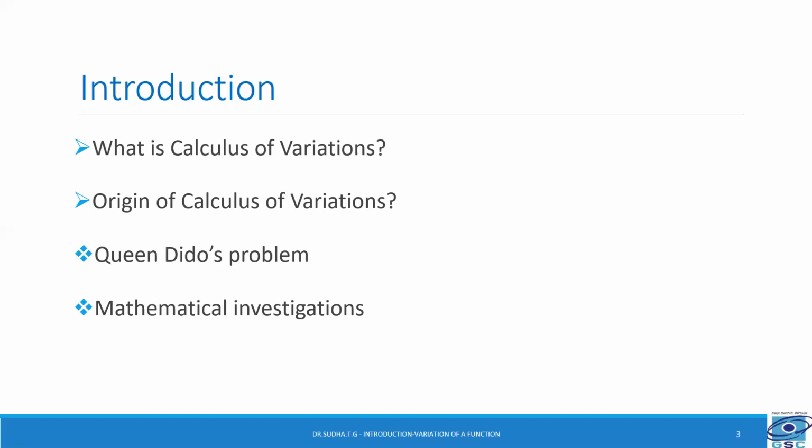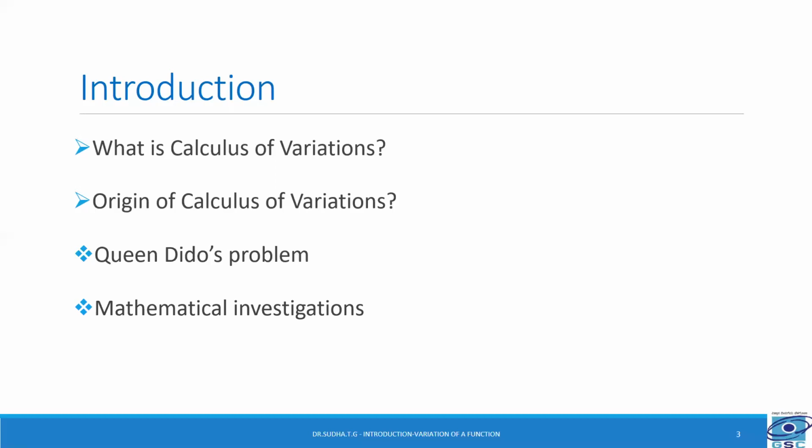Now let us see, what do mathematical investigations say? Real scientific and mathematical investigations into such problems probably started with Galileo and Newton. A large number of problems in the calculus of variations have their origin in physics, where one has to minimize or maximize quantities associated to the problem under consideration.